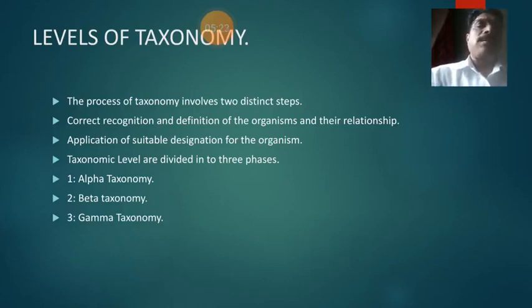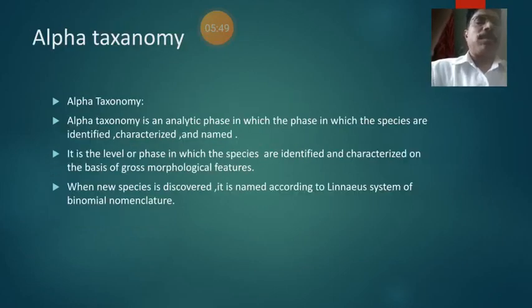Taxonomic levels are divided into three phases. Which are the three phases? There are alpha taxonomy, beta taxonomy, and gamma taxonomy. These terms are very important, because according to them we have to use the taxonomic characters of the organism.